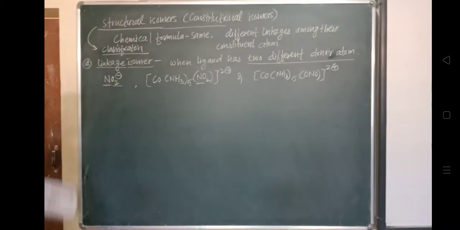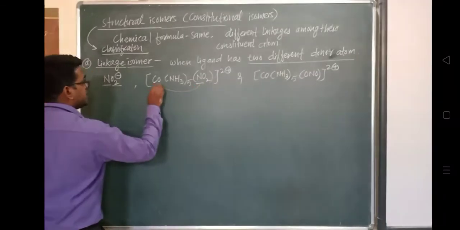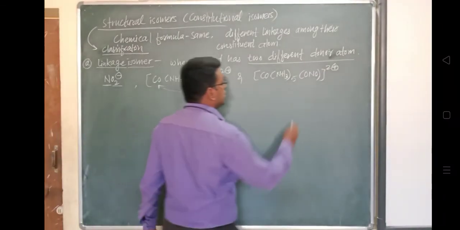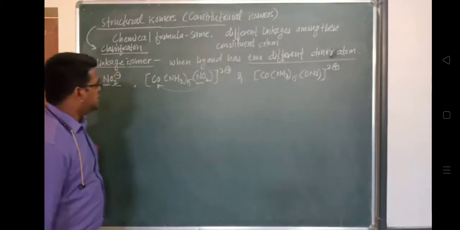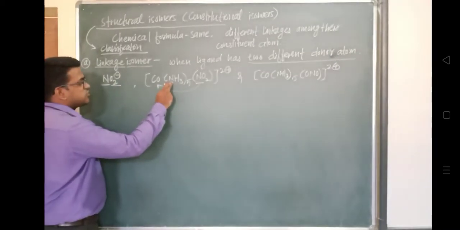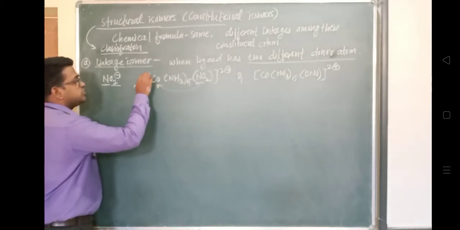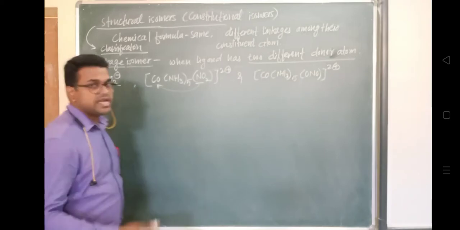Nitrogen will donate its electron pair to this cobalt, and the nitrogen from NH3 will also donate its electron pair to this cobalt, because these two ligands are present over here.